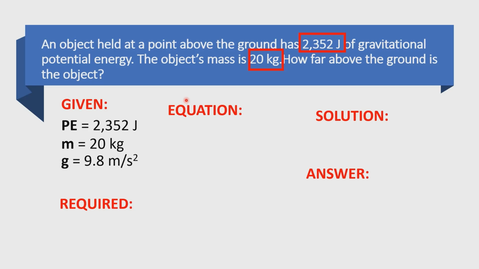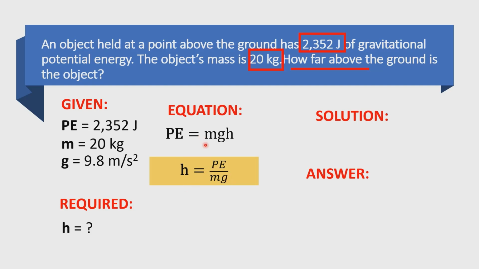Okay. From the problem, it asked or it required us to find how far above the ground is the object. So that is equivalent to height. So height is the missing one. The equation would be PE is equal to mgh. As you can see in the problem, this is the equation, but the required one is the height. So we need to derive the formula where the height value would be isolated. So let us derive the formula. So the formula would be h is equal to PE over mg.